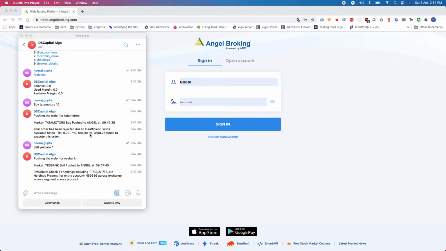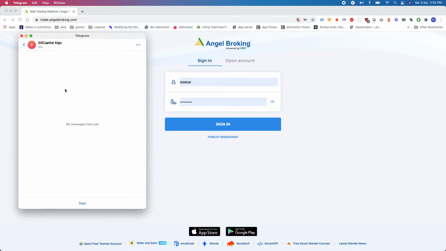Today I am going to demo my trading bot, how it works and what are the options available in the bot. So first of all, let me restart it. Once you connect your bot with your Angel account, you will get all these types of options.